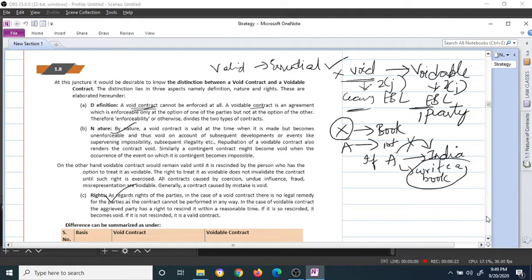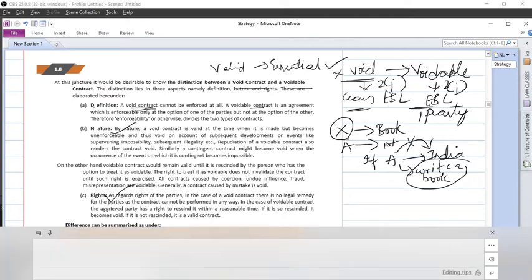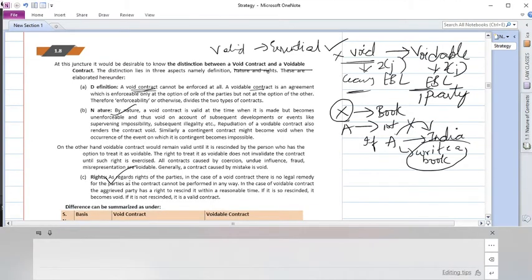Now we'll quickly go through the differences between a void and voidable contract, just in case there is any confusion. First thing is the definition. You'll write Section 2 subsection (j) gives the definition of void contract and subsection (i) gives the definition of voidable contract. You'll write that. And then by nature, a void contract is valid at the time when it is made.